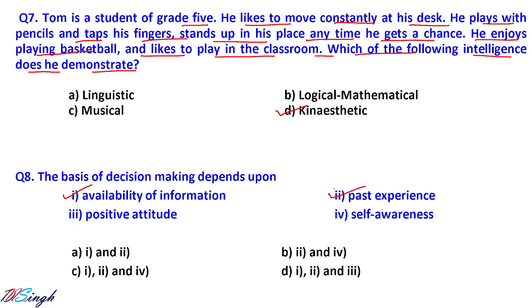Past experience, if you have taken such type of decisions in the past, that is also going to help to take the decision. And self-awareness, you know about yourself better, your circumstances, your condition, your strength and weakness. All these three things play the major role in decision making. So the correct option for that one is 1, 2 and 4. So the correct option is what? C. C is the correct option for that. Positive attitude is not a big deal while decision making.